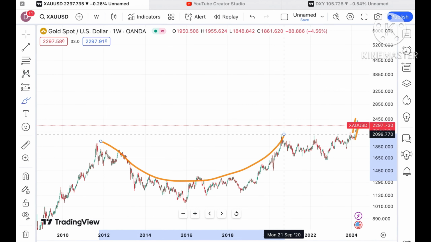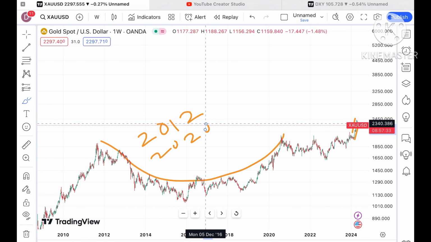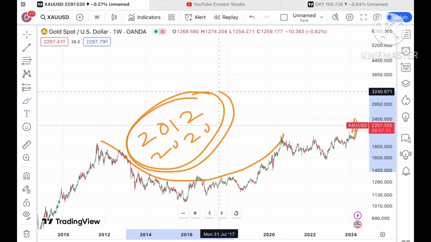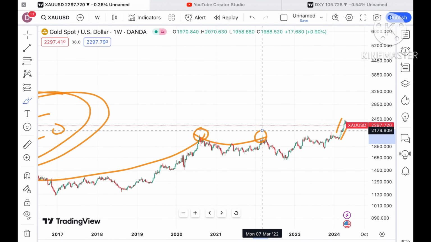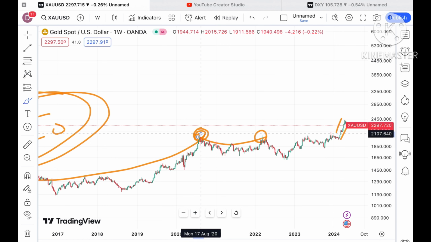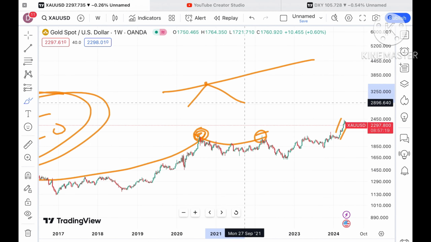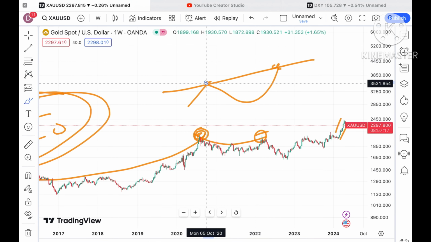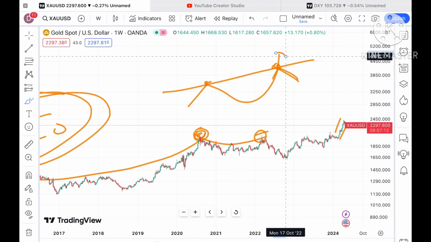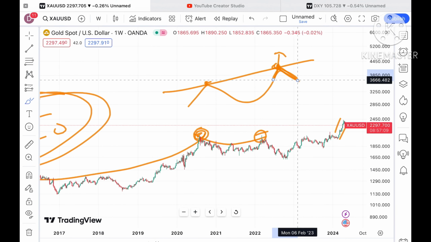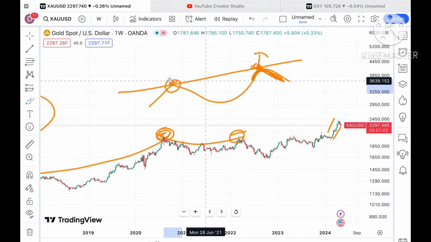Look at this particular chart. A U pattern is forming, from 2012 to 2020. This is a similar pattern, a 2-year pattern, and it is making a new high, because this level has already been tested once. So chances were very high that if the price touched this particular level, it would bounce back, and this would play as a strong resistance, or if it crosses this level then it goes upside, but chances are high that it will move back when it is being tested for the first time.